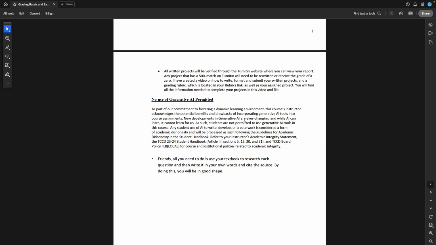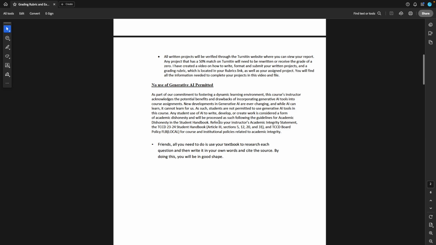If you're going to do some other things, I mean, I use AI, but please don't do that for this class. Again, I can find it. All you got to do is this. It's not that difficult. Use your textbook, research the question, write it back in your own words, and cite that source. Cite the textbook as your source, and you're going to be in good shape.